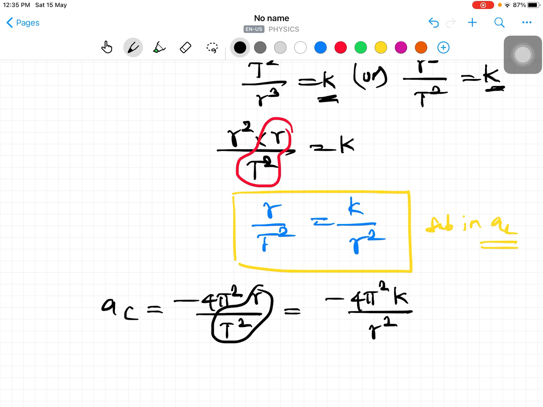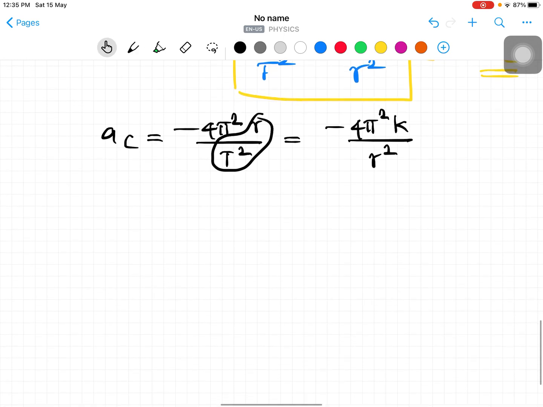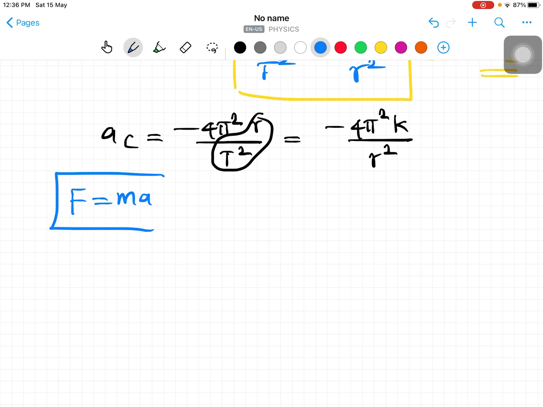Why, sir, are we doing this? Ultimately we are going to find the force. According to Newton's second law, F is equal to m into A. So F is equal to m times minus 4 pi square k divided by r square.